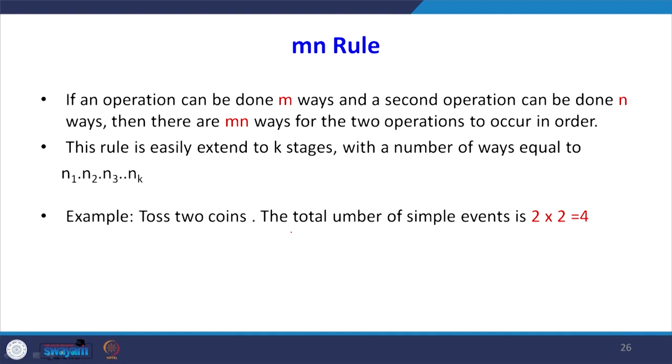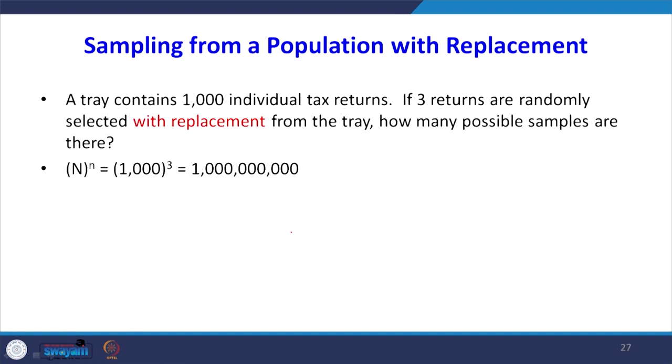For example, toss 2 coins, the total number of sample events is 2 multiplied by 2 equal to 4, because in the first coin you may get 2 possibilities, in the second coin another 2 possibilities. So the total is 4 possibilities. Another example of sampling from a population with replacement: a tray contains 1000 individual tax returns.